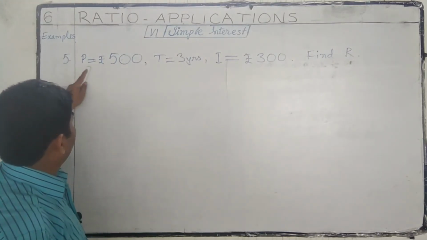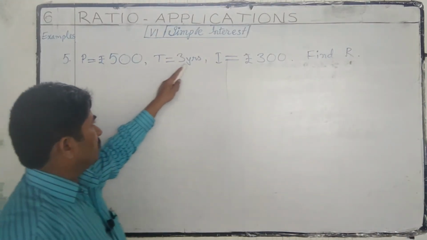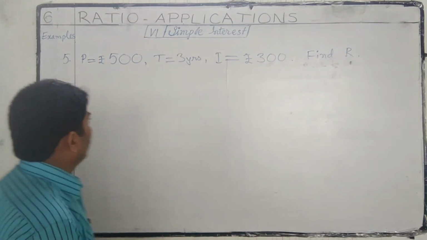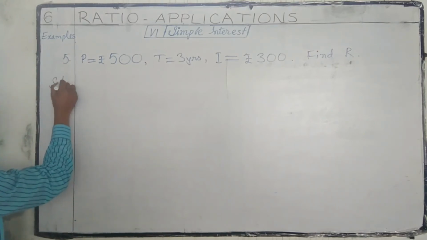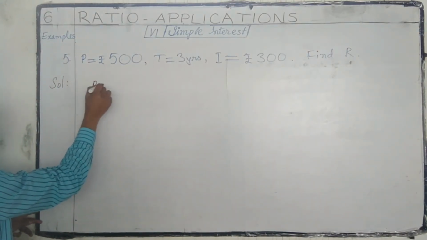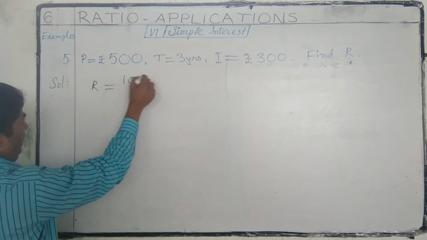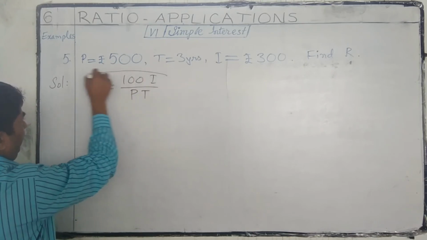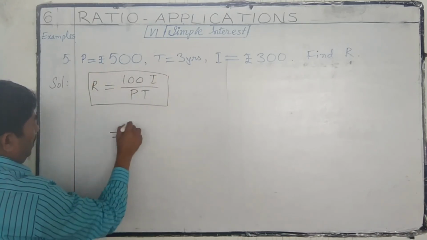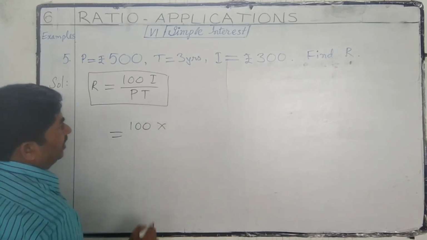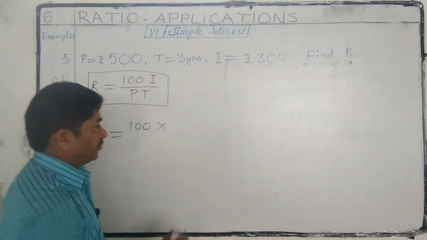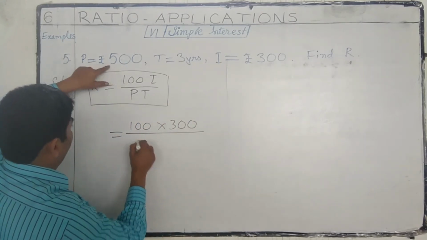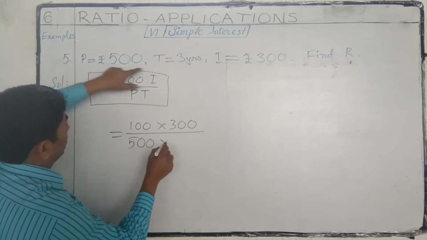Fifth problem. P is equal to 500 rupees, T is equal to 3 years, I is equal to 300. Find rate of interest. To find rate of interest, we have an auxiliary formula. R is equal to 100I by PT. 100 into interest, which is given as 300 rupees, by principal 500, time 3 years.